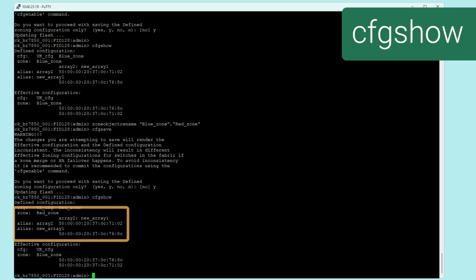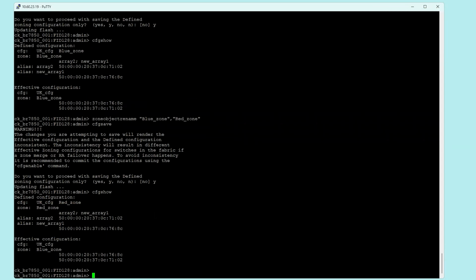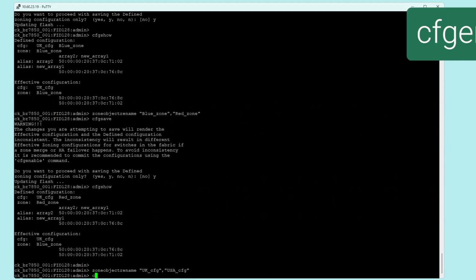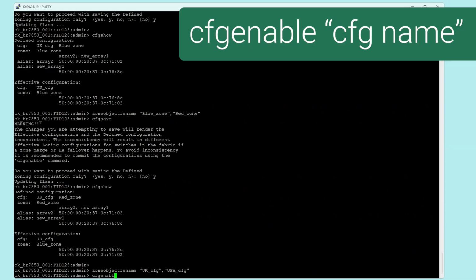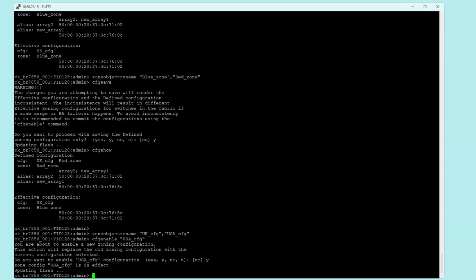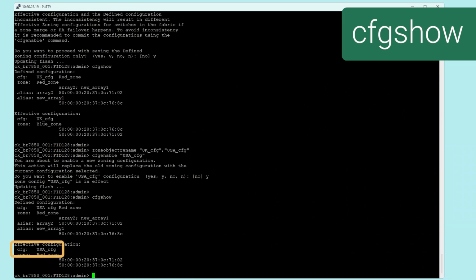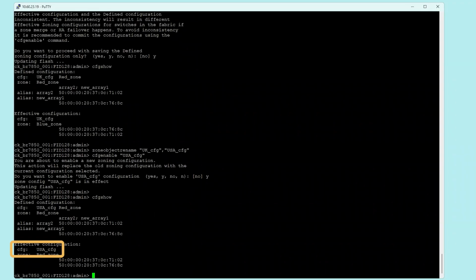You can also rename a CFG using the command zoneobjectrename, specify the current CFG name and give it a new name. Enable the CFG. This time, you have to specify the name of the new CFG. Verify it. You can see that the new CFG name reflects in the cfgshow.